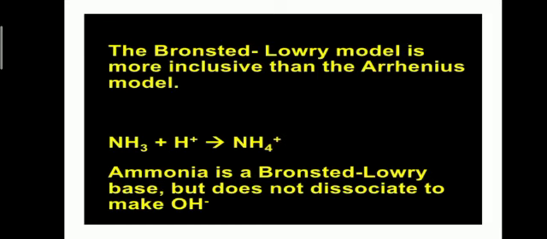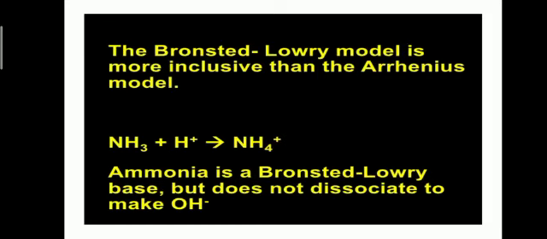For example, when ammonia reacts with a proton, it forms ammonium ion. Ammonia is a Bronsted-Lowry base but does not dissociate to make OH negative ion. As you have learnt, the Arrhenius concept was only restricted to aqueous solution. For example, an acid or a base dissociates in aqueous solution to form hydrogen ion and hydroxyl ion.